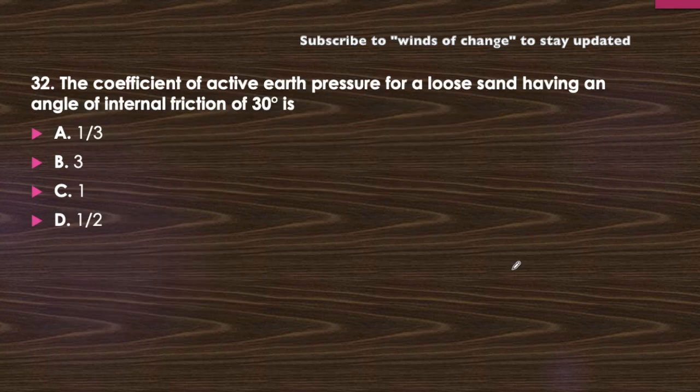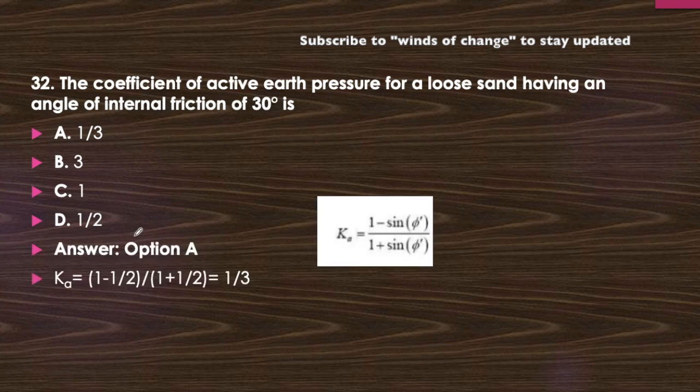Next question. The coefficient of active earth pressure for a loose sand having an angle of internal friction of 30 degrees is 1 by 3, 3, 1 or 1 by 2. This is also a very easy question. Just think about the formula. Can you recall the coefficient of active earth pressure, Ka, in terms of angle of internal friction? If you can't recall it, I am putting it here. The formula is Ka equal to 1 minus sin phi upon 1 plus sin phi, or it can also be represented by tan square of 45 minus phi by 2, but I am writing it like this.